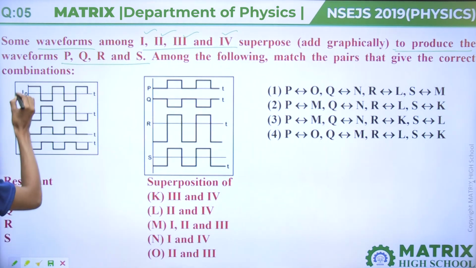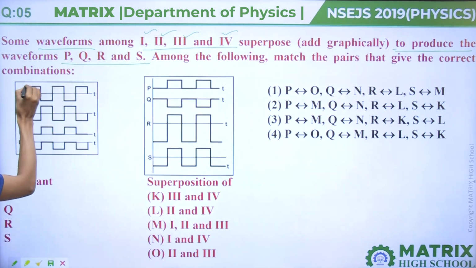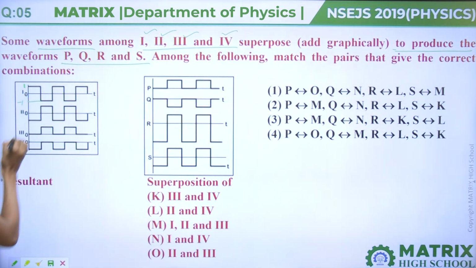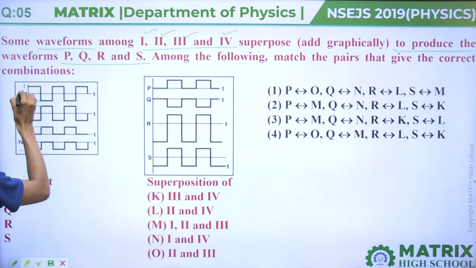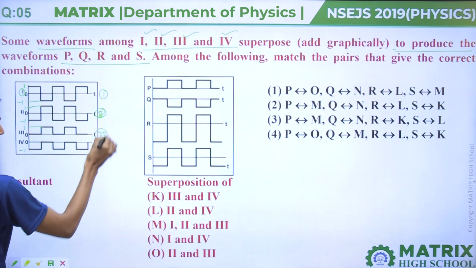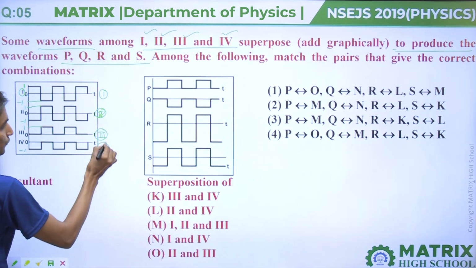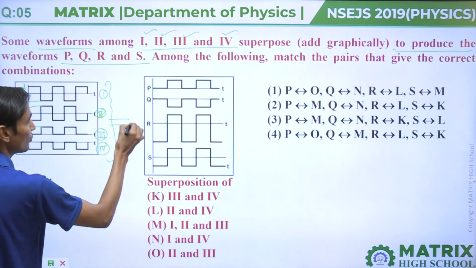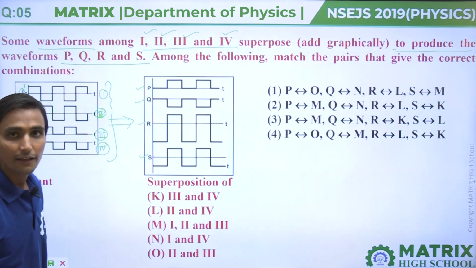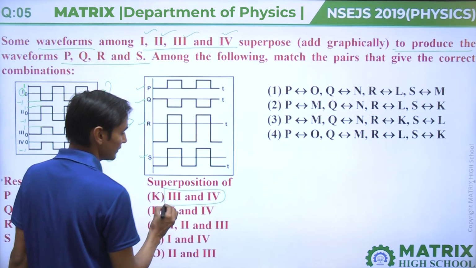In this question, some waveforms are given like that. Here is 1, here 0, and here minus 1. Here 1, here 0 and minus 1. 1, 0, minus 1, and this minus 1. And from these first, second, third, fourth, from these 4 combinations, we have to produce PQRS.